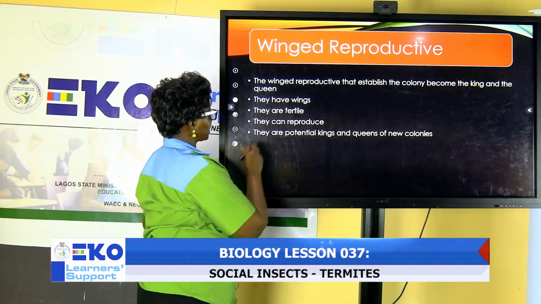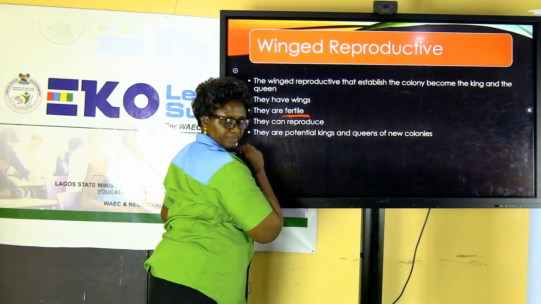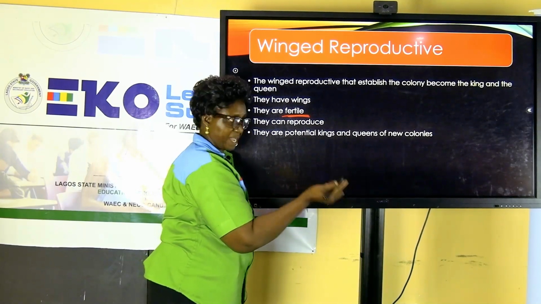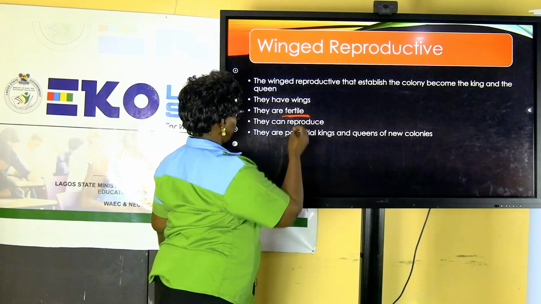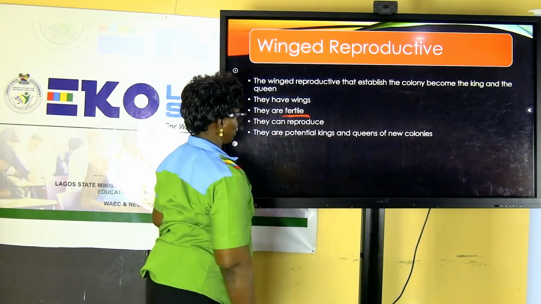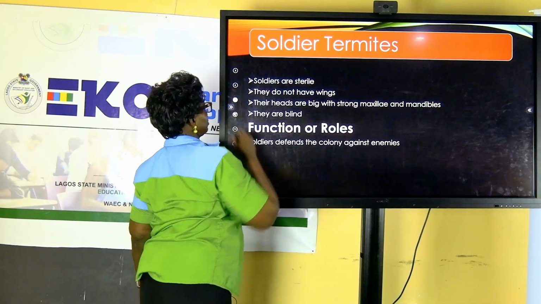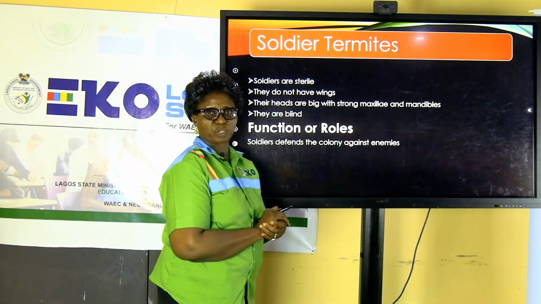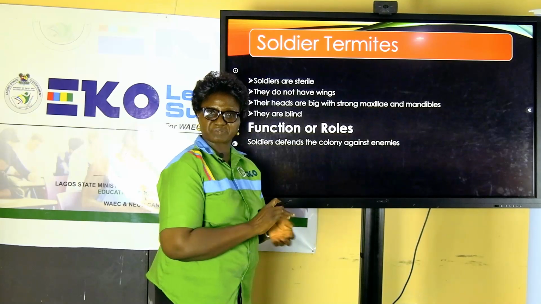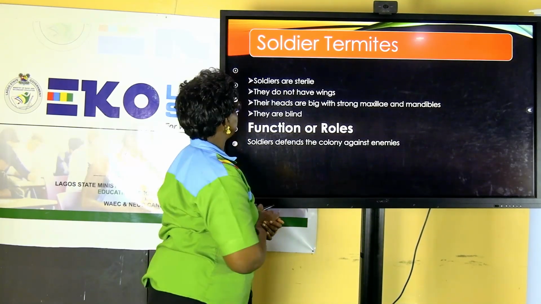So the winged reproductives have wings. They are all fertile, so they are capable of reproducing. Remember I said from them we have the queen and the king. Because they are fertile, they can reproduce, and the queen and king come forth from that group. Then the next group in the colony is what we call soldiers. We all know the role of soldiers.